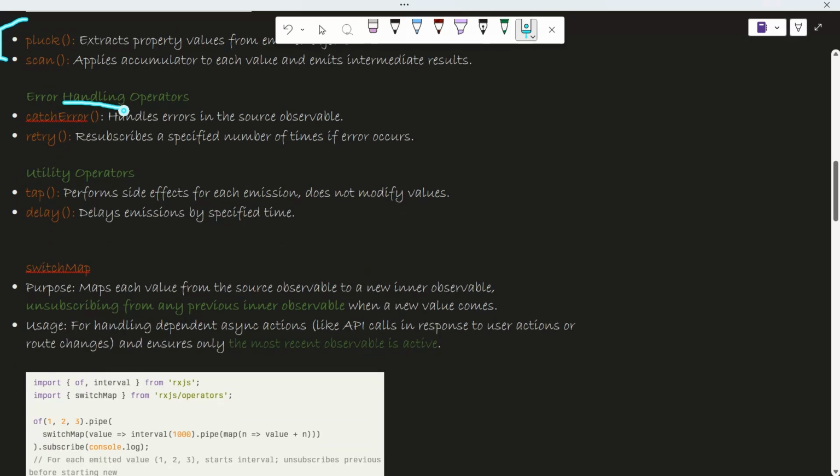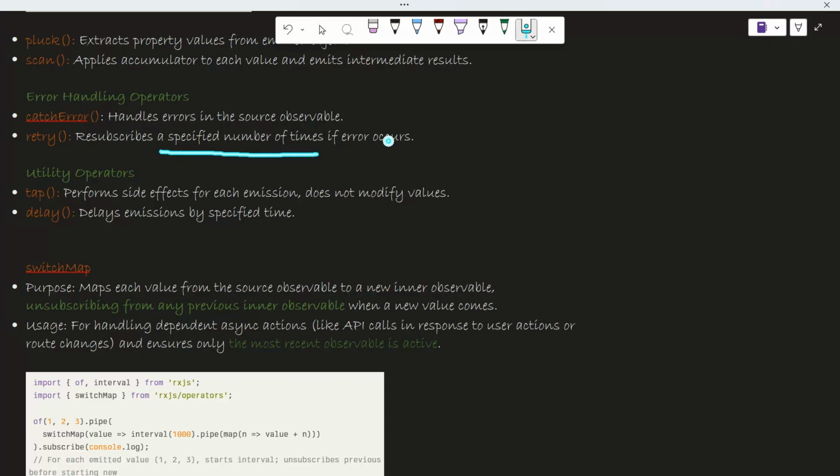Now, error handling is important because if you are creating any application, you want to know the errors, because it can't be that you are creating 100% error free programs. So this catchError is used for handling errors in the source observables. Retry is used to resubscribe, because without subscribing you won't be getting any value from your observable, right? So for resubscribing a specified number of times if an error occurs. So this is retry and this is catchError.